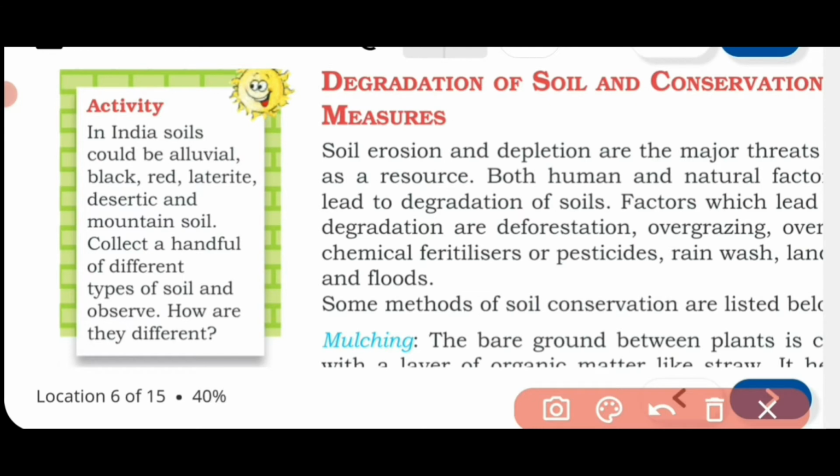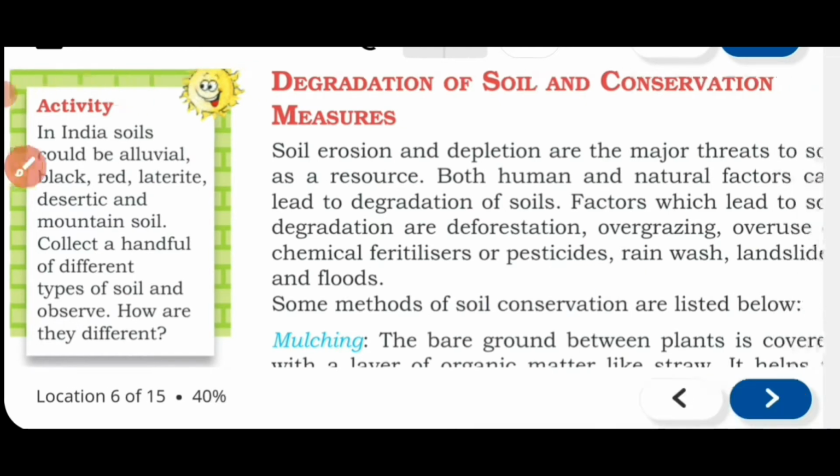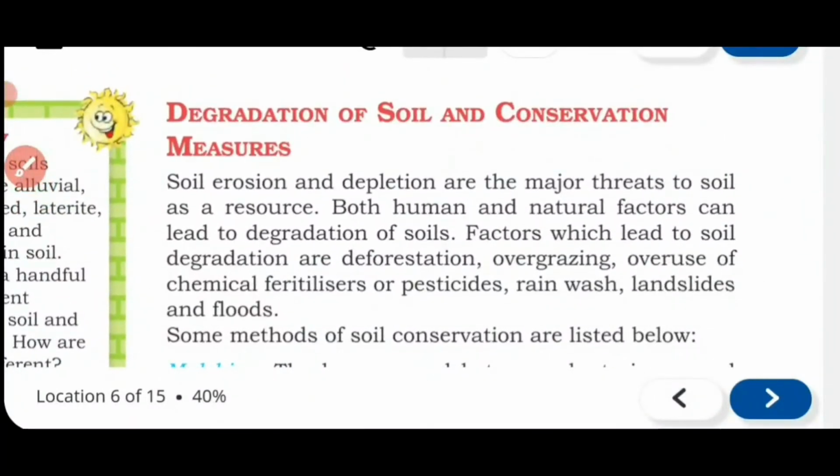Now moving to the next topic, look at the topic here. It is degradation of soil and conservation measures. Now what is degradation of soil? Like how we have studied land degradation, same way the soil also gets degraded. And how we can conserve it, that topic we are going to start.